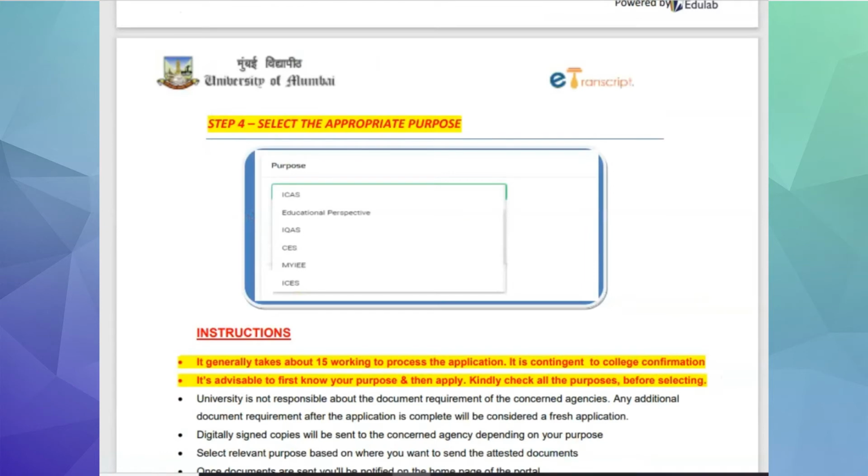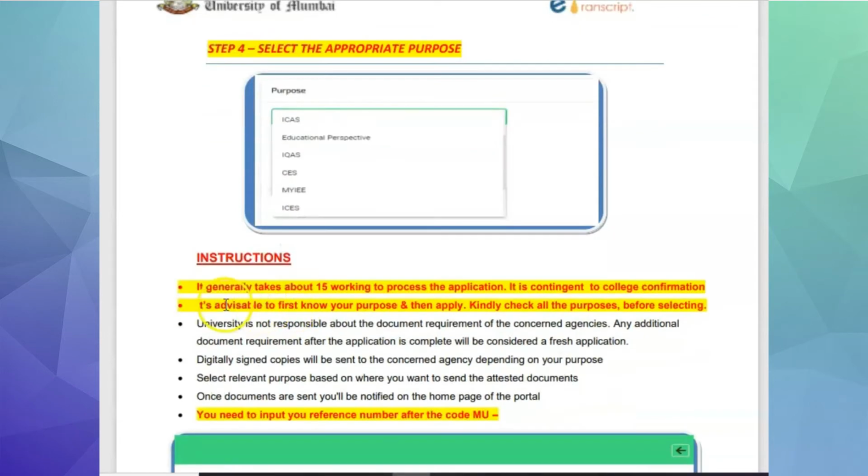Now, in this step, you have to select the purpose for which you want the transcript. It generally takes about 15 working days to process the application. It is contingent on college confirmation. It's advisable to first know your purpose, then apply. Kindly check all the purposes before selecting. There will be a list of various options available from which you have to select.